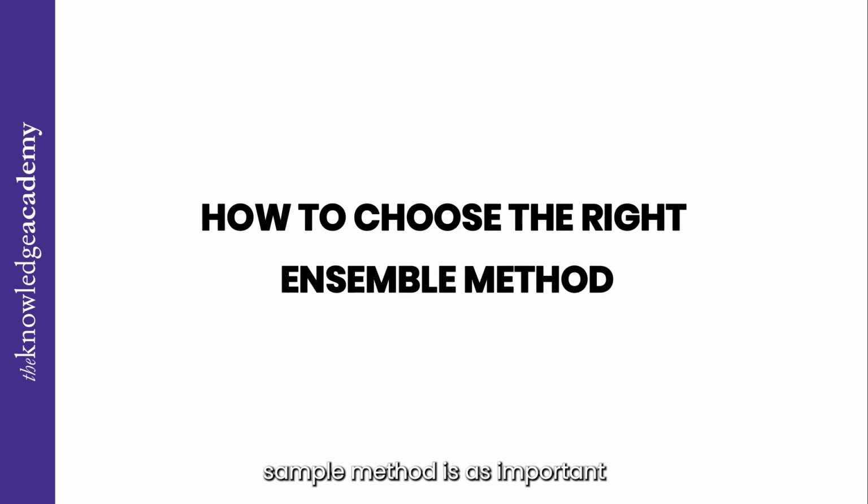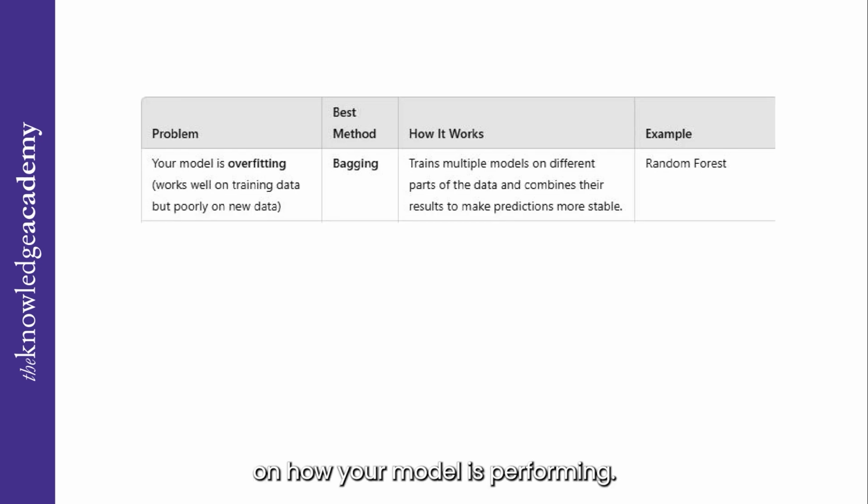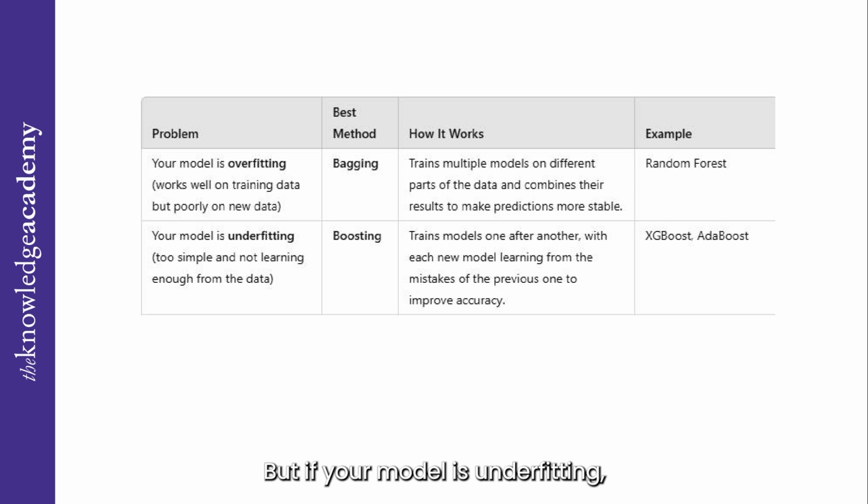Picking the right ensemble method is as important as applying them, and this completely depends on how your model is performing. If your model is overfitting, meaning it works well on training data but poorly on new data, then bagging is a great choice. It trains multiple models on different parts of the data and combines their results to make predictions more stable.